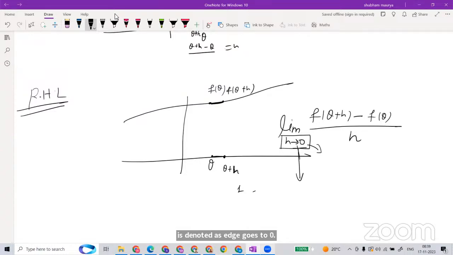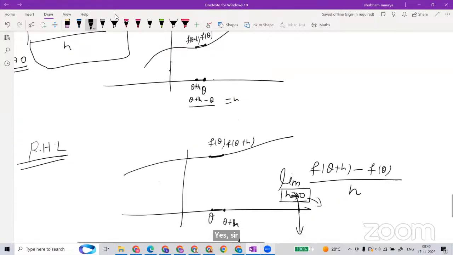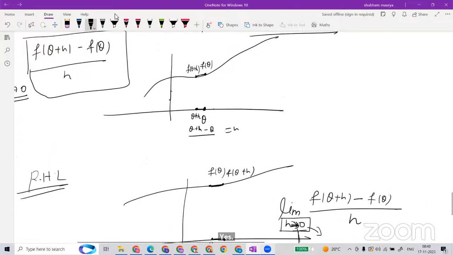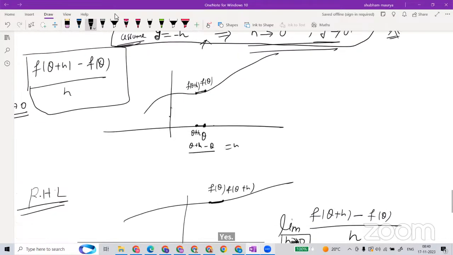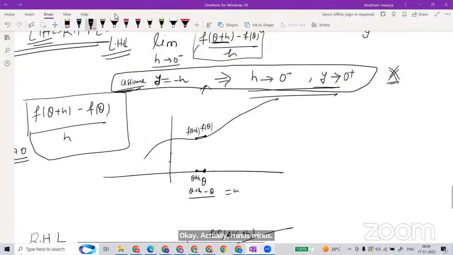Is this clear? Yes, sir. Sir, but when h tends to 0 minus, then there's a difficulty. Minus there, minus positive, then not the minus minus positive, when h tends to 0 minus. Forget about this one for now, we will come back to it again. I will repeat it again.